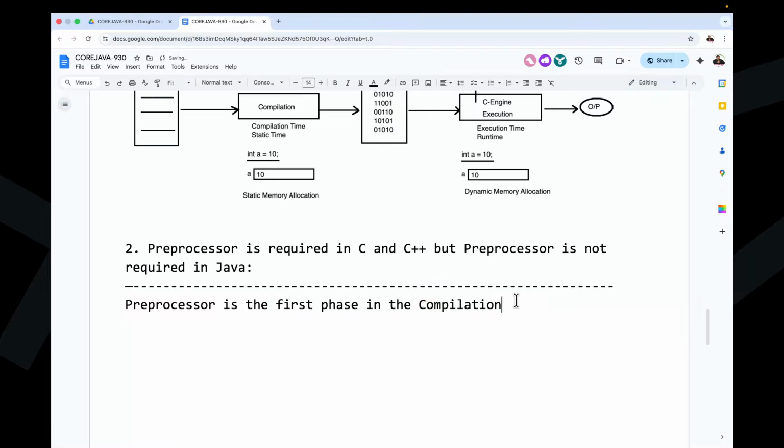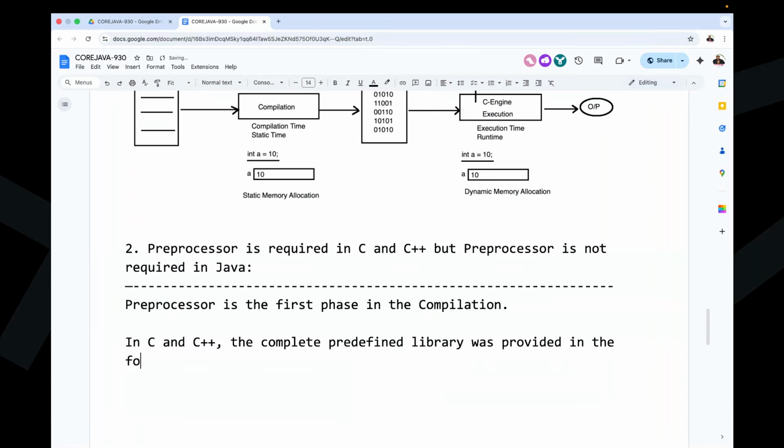Okay, that we understood. Then what will it do? What is the job of the preprocessor in programming languages? For what purpose do we have the preprocessor in our programming languages? Now I'm giving clarity. Observe carefully. In C and C++, the complete predefined libraries were provided in the form of header files. Am I right or not, guys? Say yes or no. Waiting for your reply.